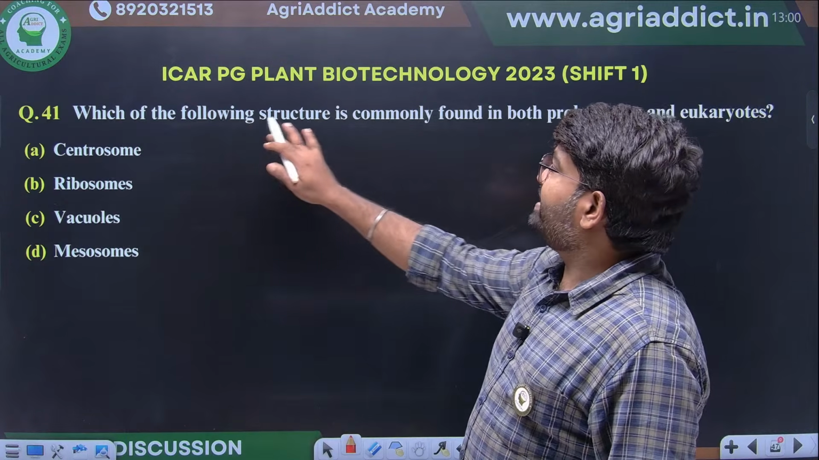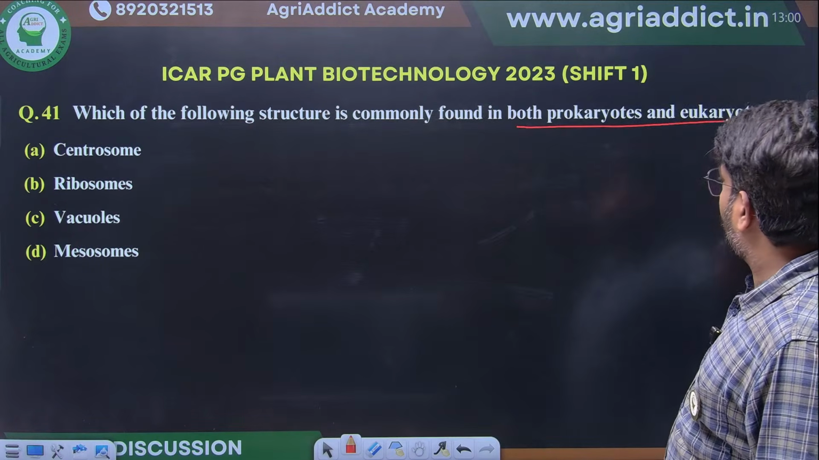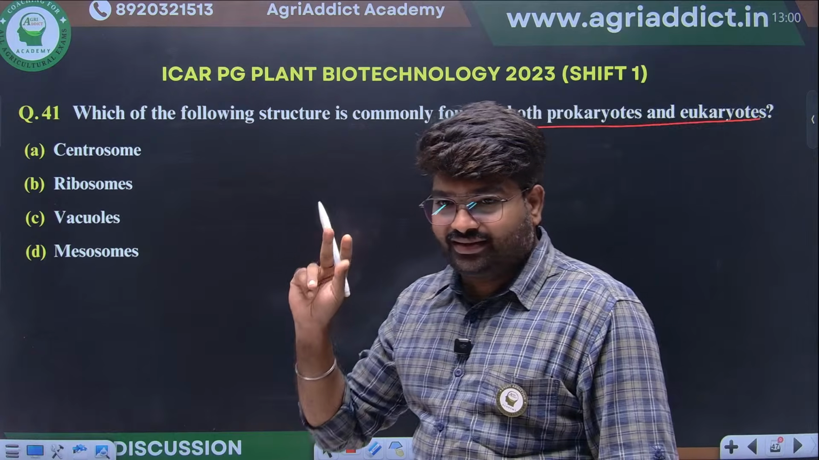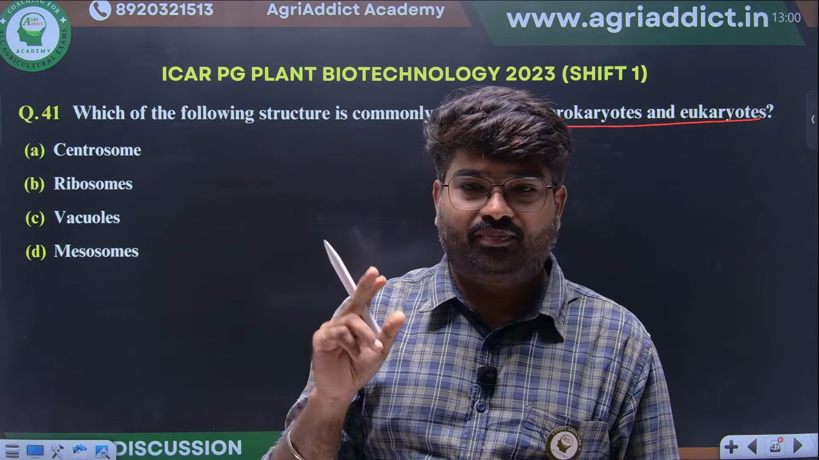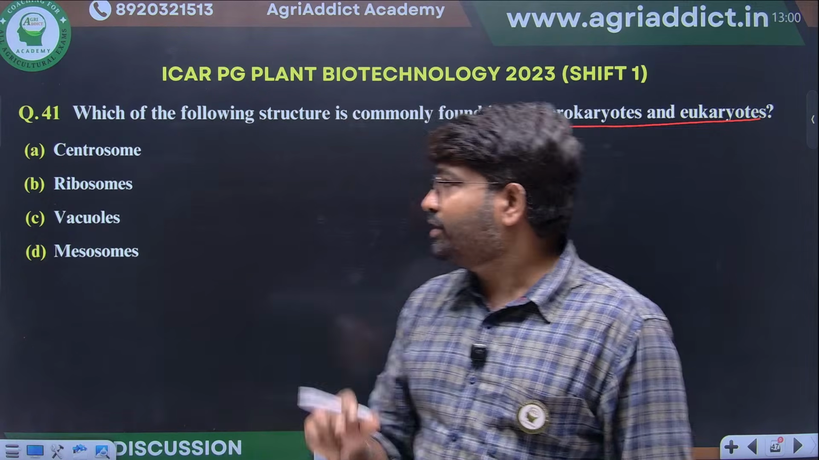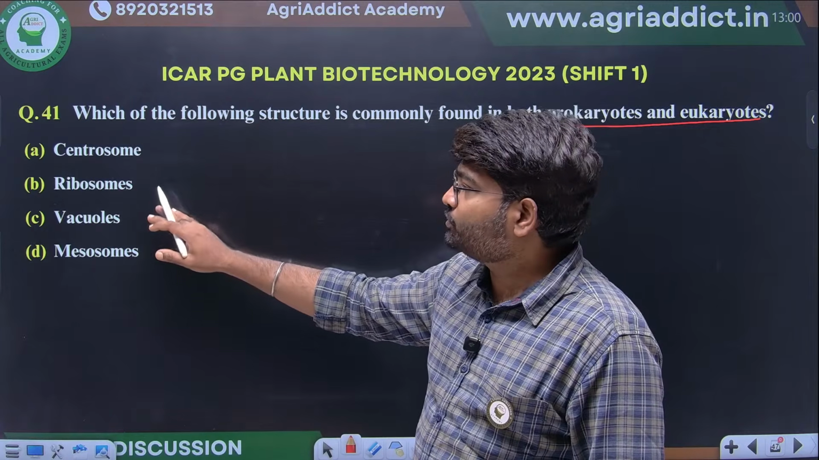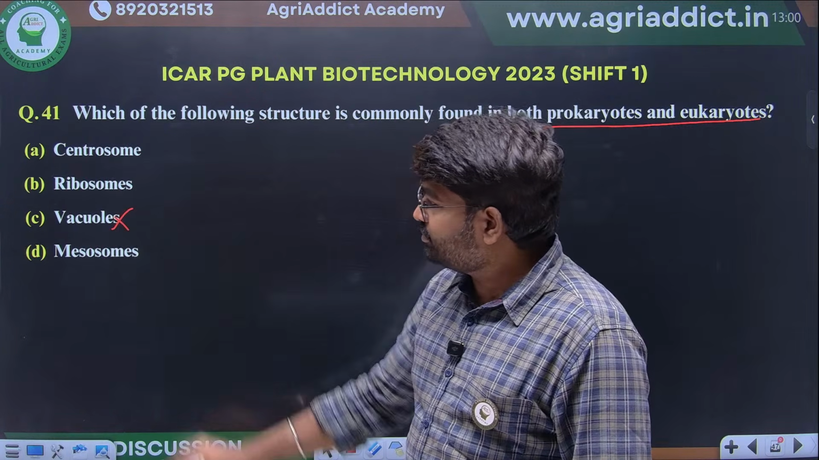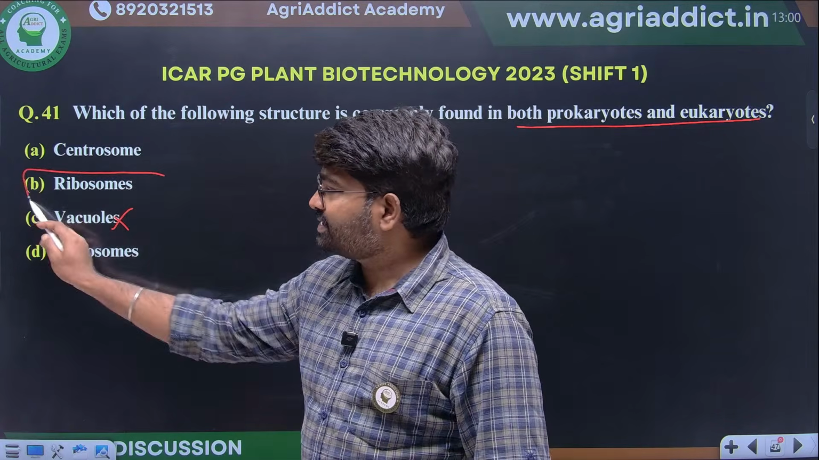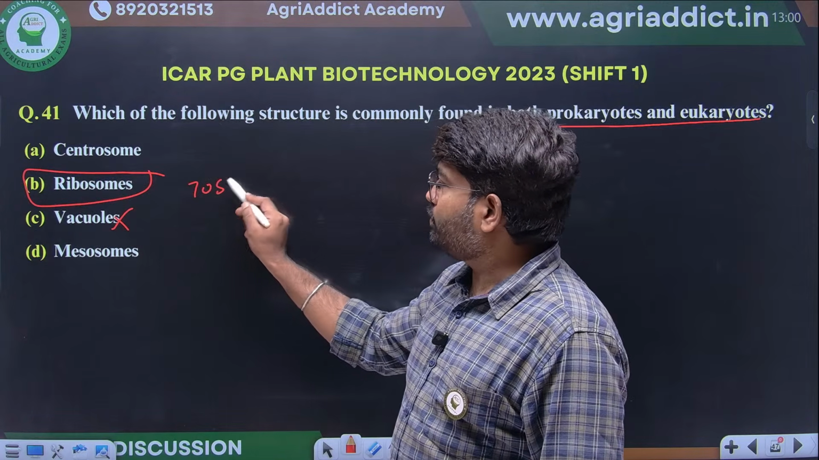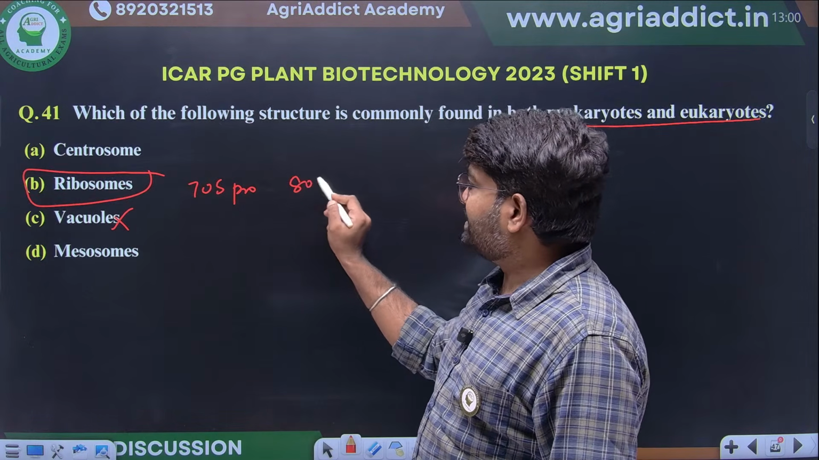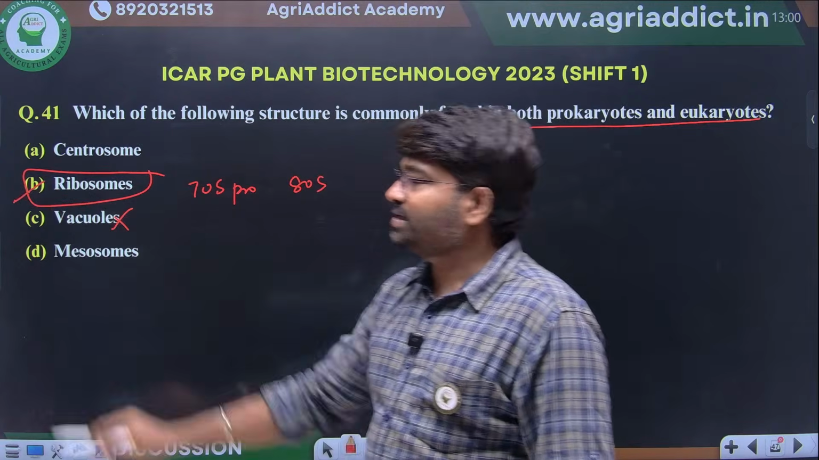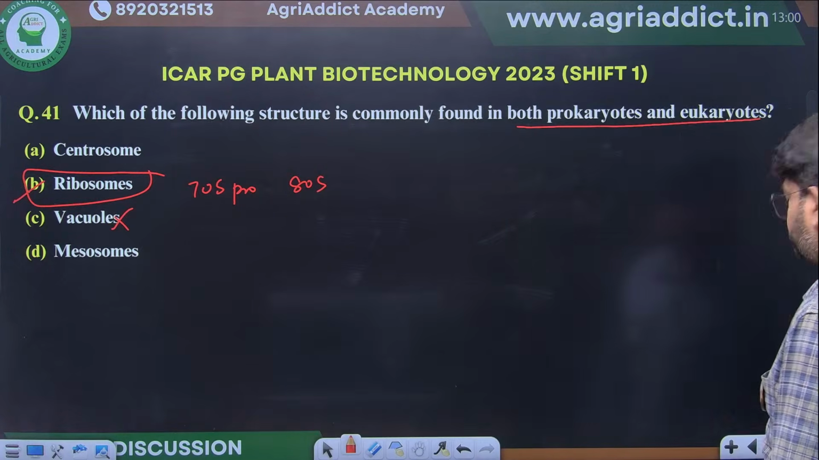Which of the following structures is commonly found in both prokaryotes and eukaryotes? Whether centromeres or ribosomes, vacuoles or mesosomes. Vacuoles will not be present in both. Ribosomes, yes. 70S will be there in prokaryotes, 80S in eukaryotes. So the right option is ribosomes.